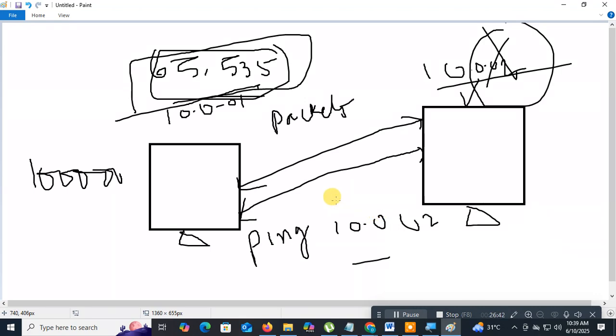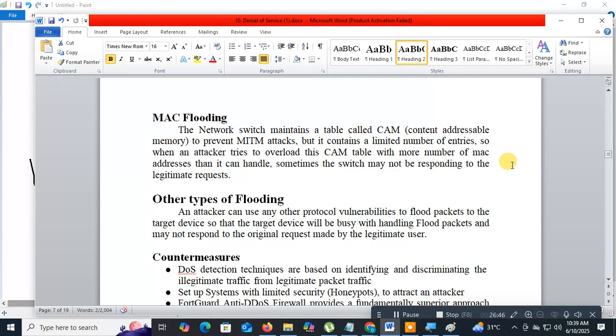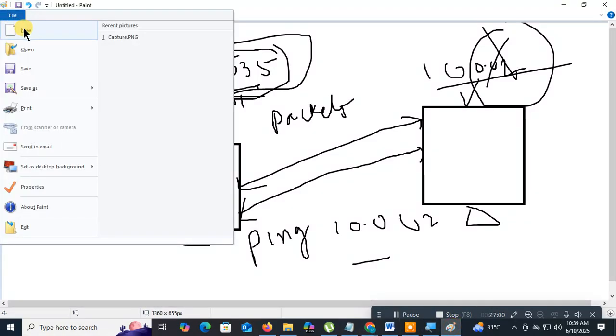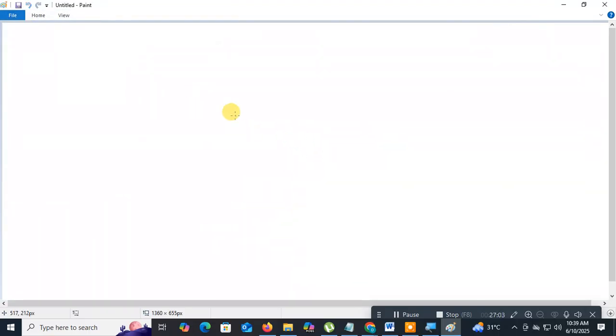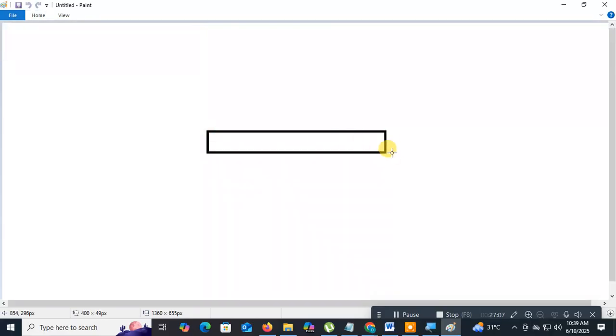So what is the ping of death? Okay, done. What is MAC flooding? MAC means MAC address. The network switch maintains a table. I told you in the previous class how the network switch maintains it. Once again I will explain. This is the network switch, not an on-off switch like the one for current.